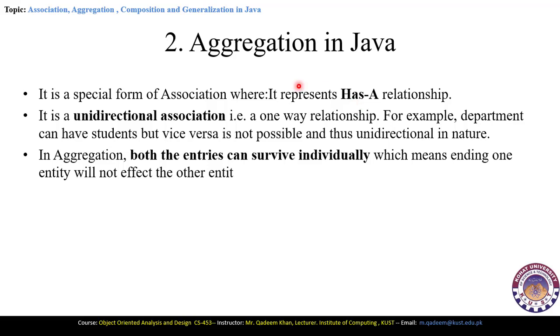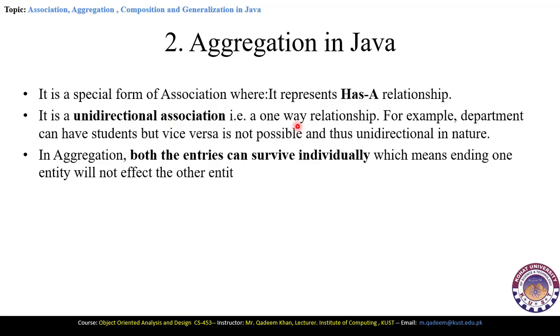As its name indicates, aggregation represents the collection. So here one class represents the collection, another class represents the part of that particular collection. Now aggregation is a unidirectional association. That means that it is a one-way relation. That means that communication can be performed from one direction to another.